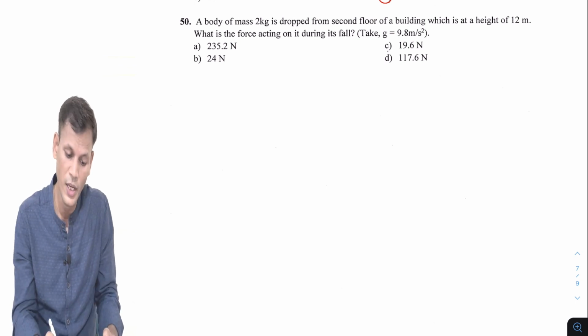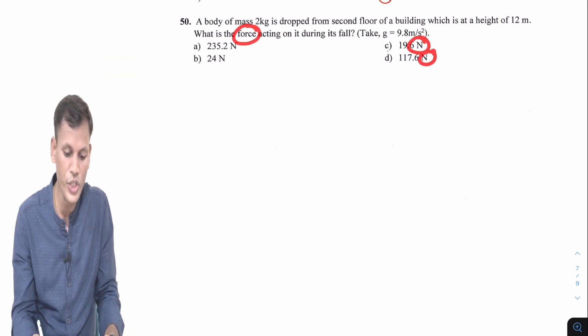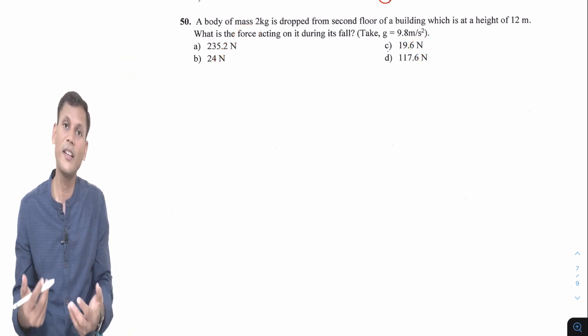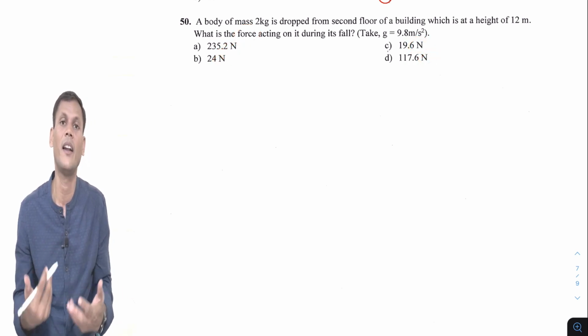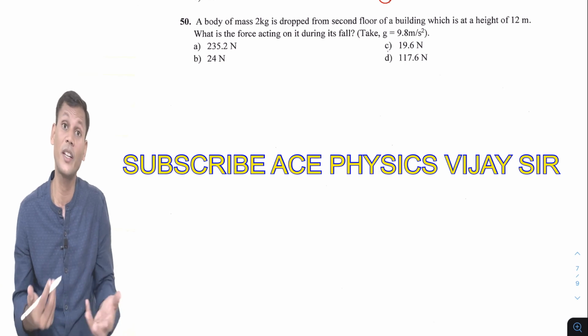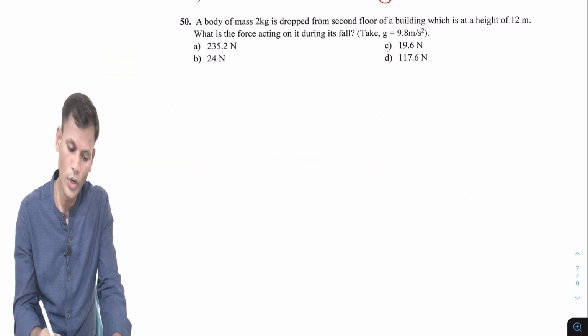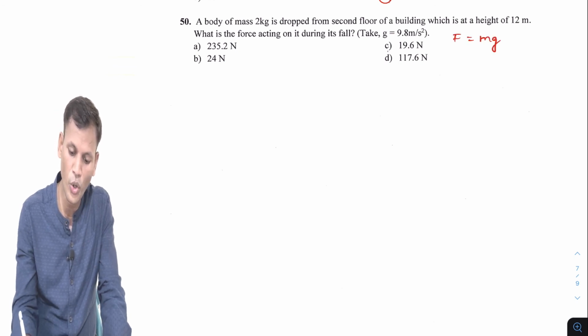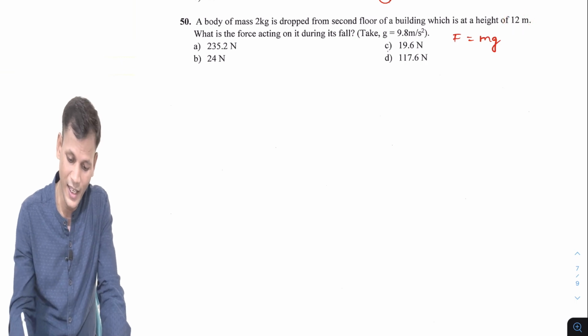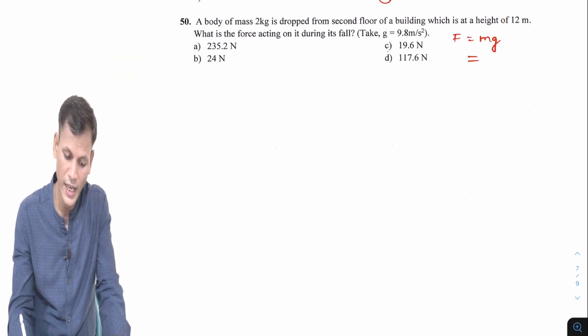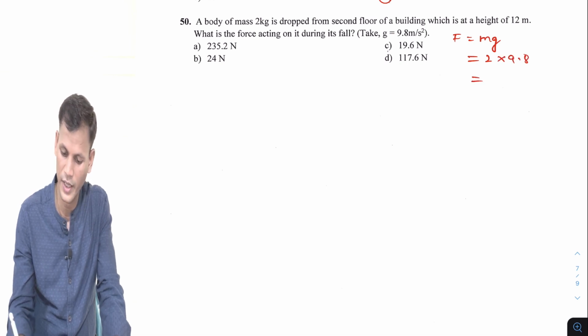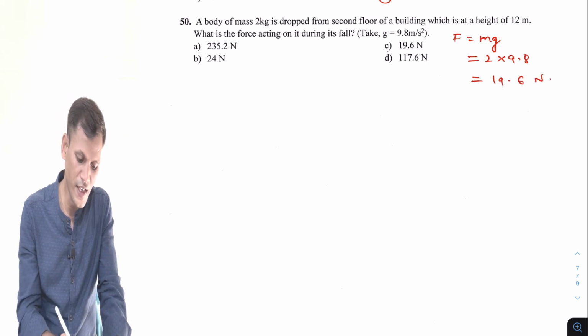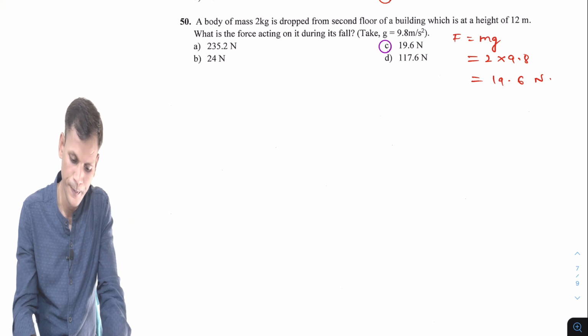They are asking force, and the unit of force is of course Newton, and by seeing the options you can also identify whether it should be Newton or Joule, work done or force. So of course it is force, and force is mg. No use of height is there, that we will not use. M is 2 kg and g is 9.8. So 9 2s are 18, 19.6 Newton. So the answer will be C.